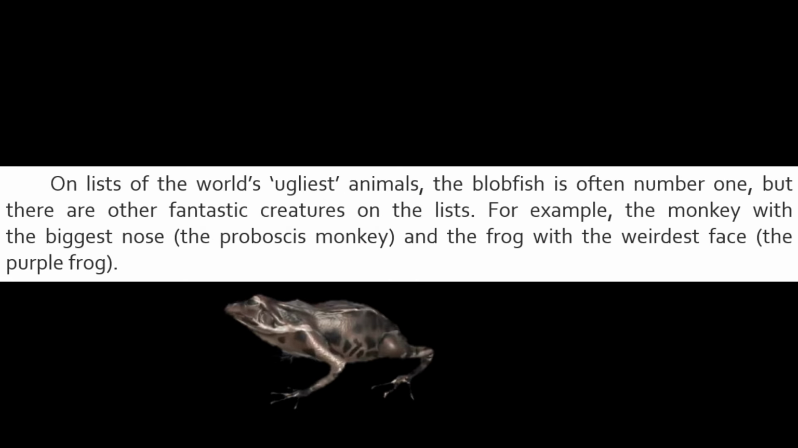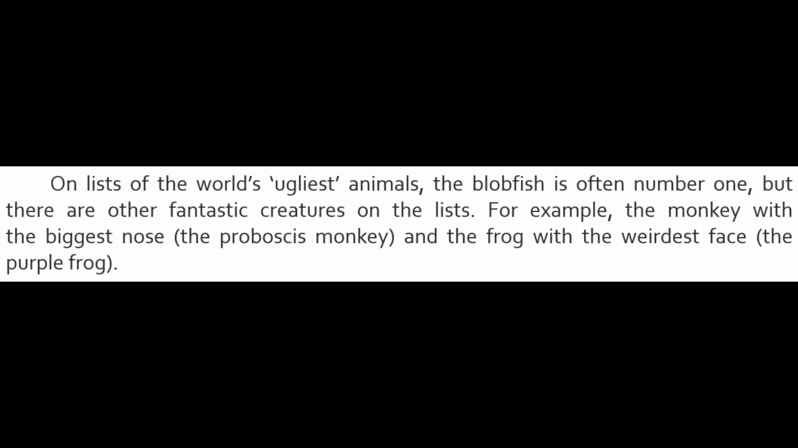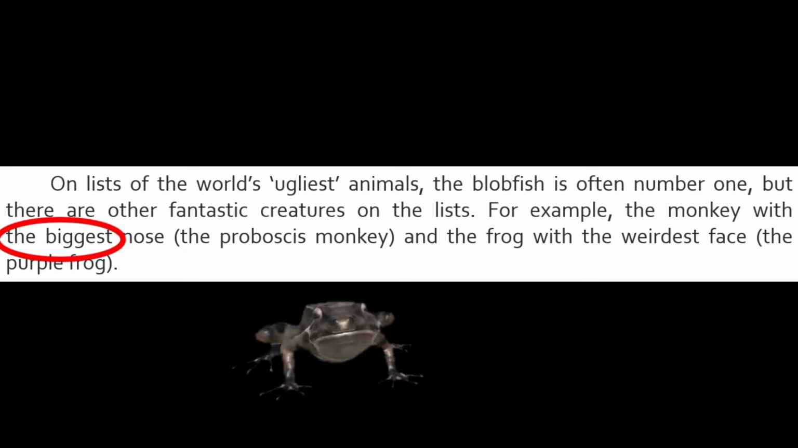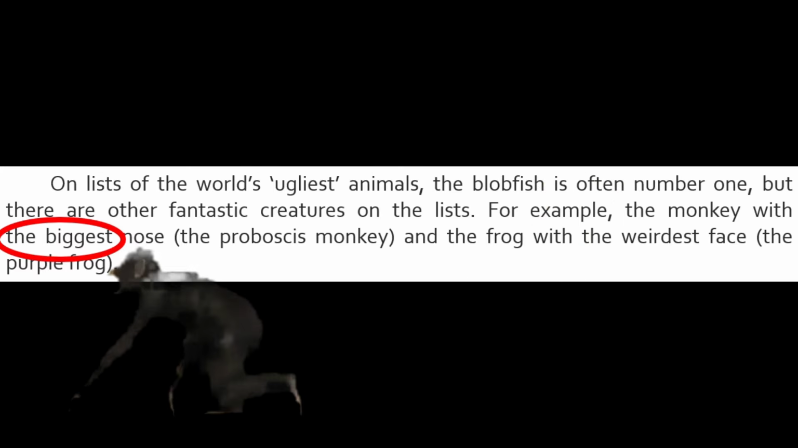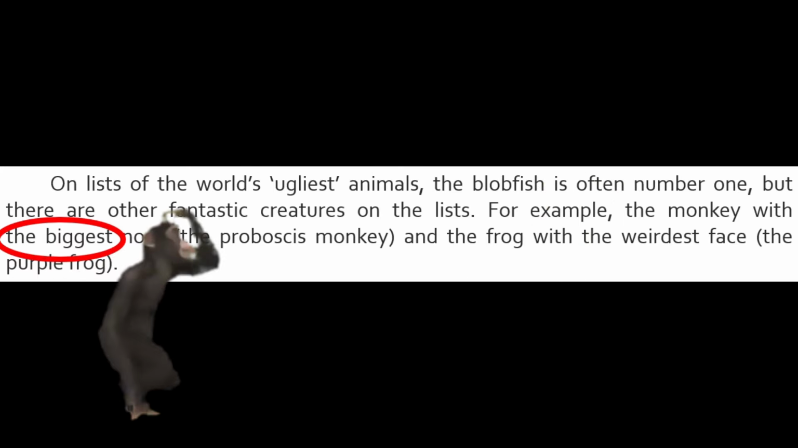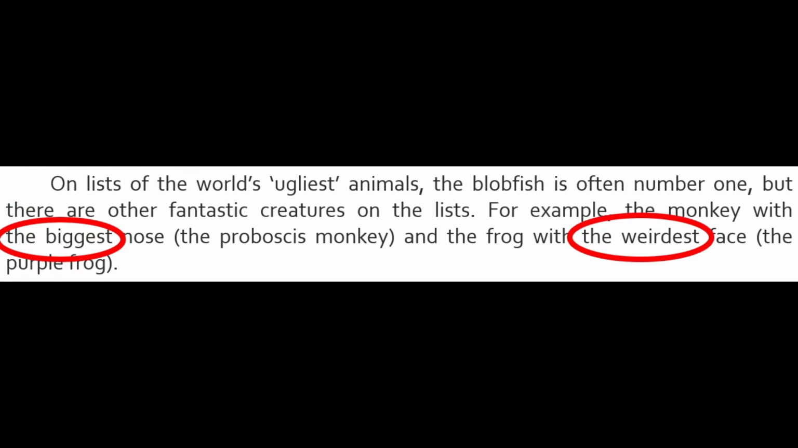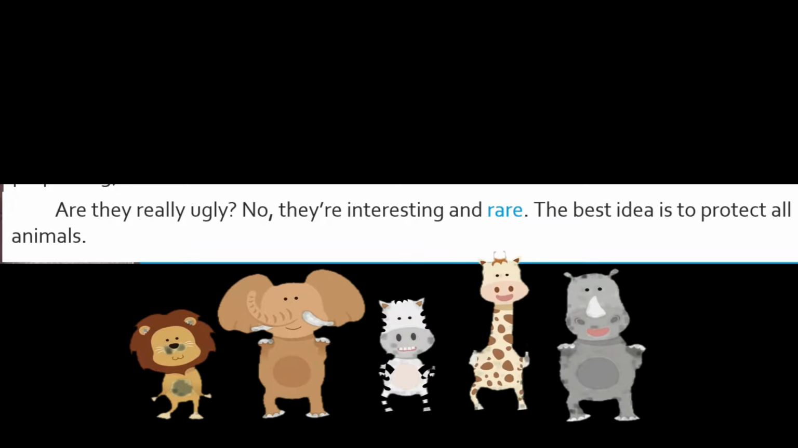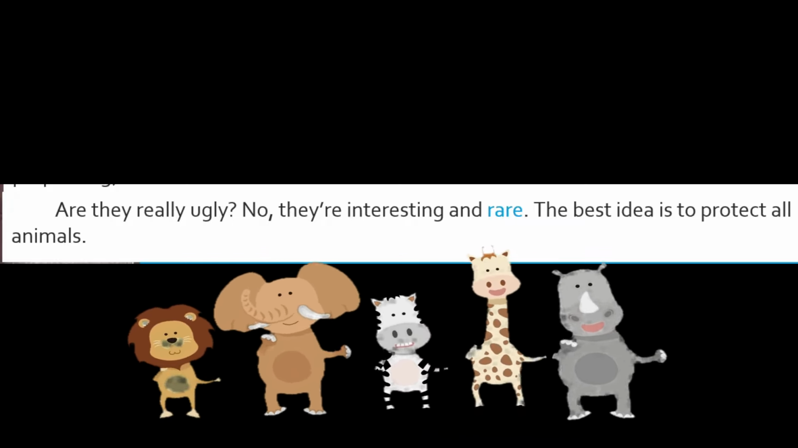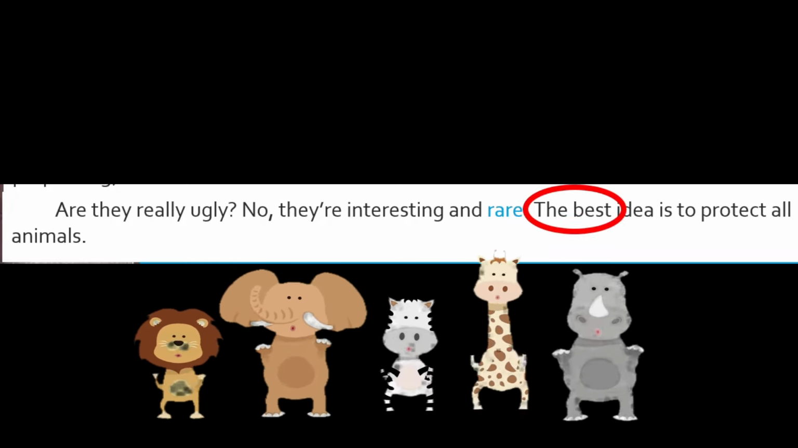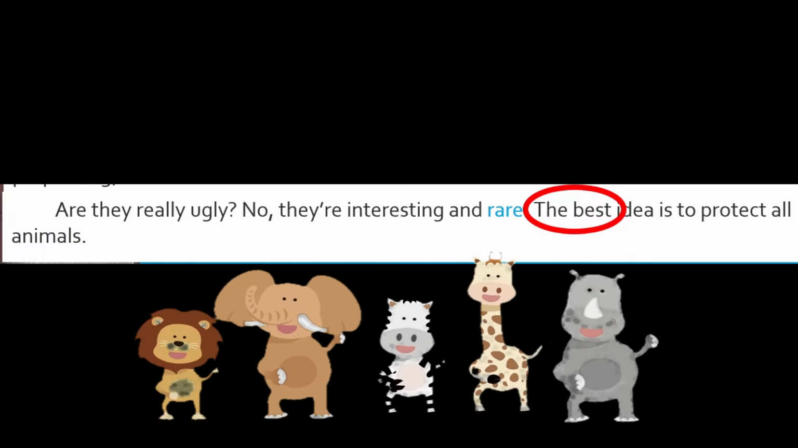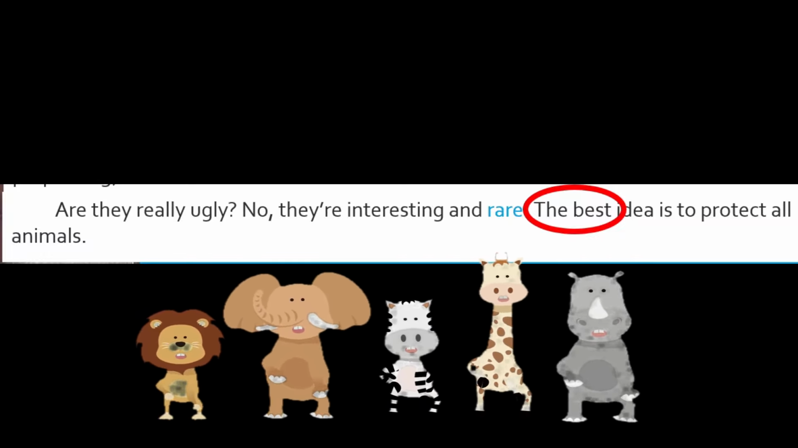On the list of the world's ugliest animals, the blobfish is often number 1, but there are other fantastic creatures on the list. For example, the monkey with the biggest nose. As you can see here, the superlative form biggest is using consonant with est. And the frog with the weirdest face, the weirdest, another superlative adjective using est. Are they really ugly? No, they're interesting and rare. The best idea is to protect all animals. The best is the fourth form of superlative adjective, which is irregular.